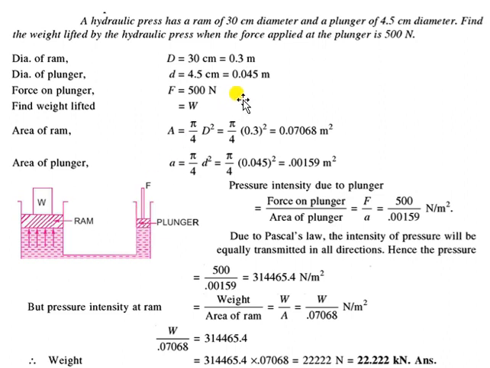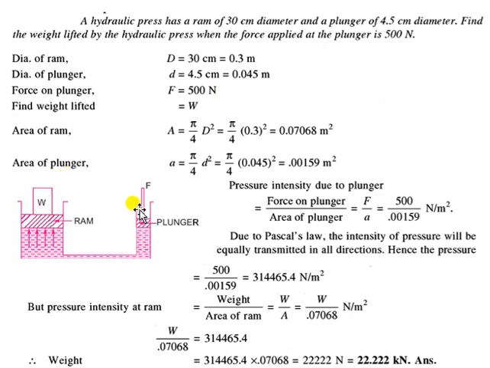Let's make the list of given parameters. First, the diameter of the ram. The ram is the bigger quantity, so it is denoted by a capital letter. The diameter of the ram is capital D, that is 30 centimeter, and in SI unit it is 0.3 meter. The diameter of the plunger, small d, is 4.5 centimeter, that will be 0.045 meter. The force on the plunger is 500 Newton, already in SI unit. Now it is asking what should be the value of this W.